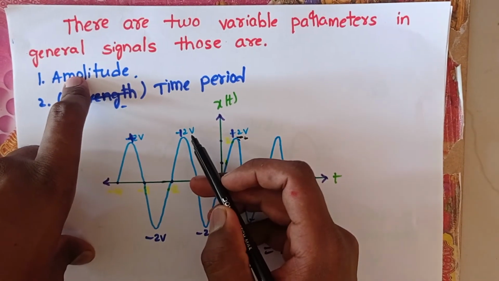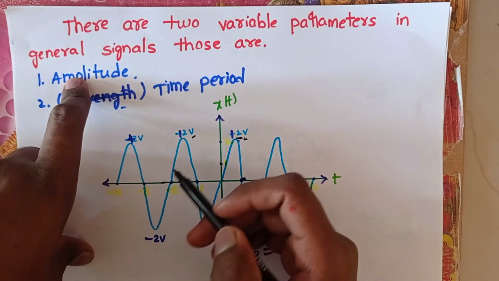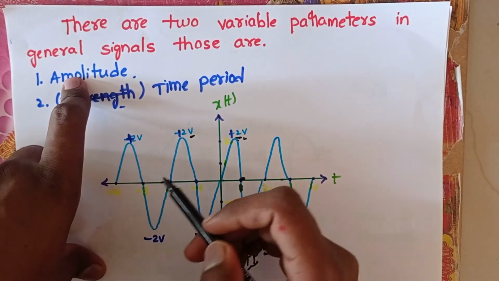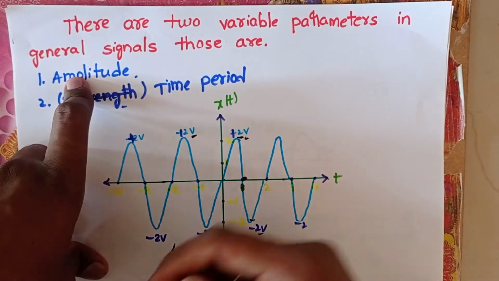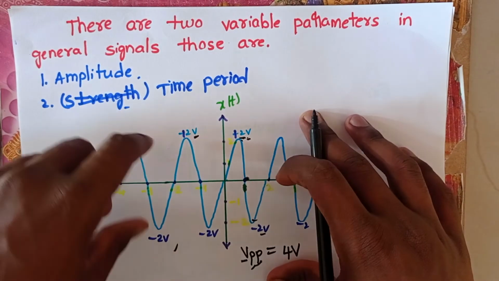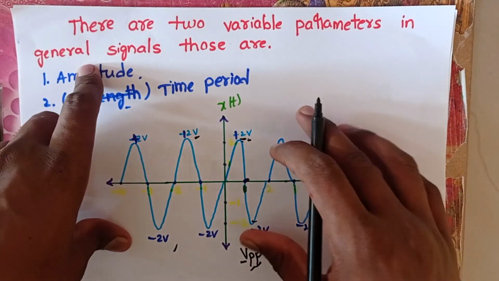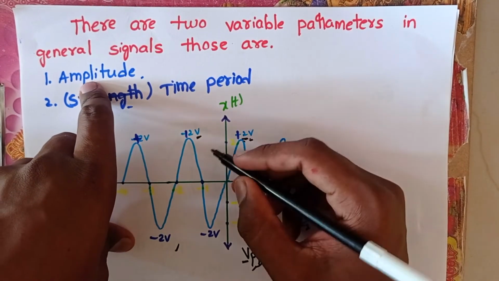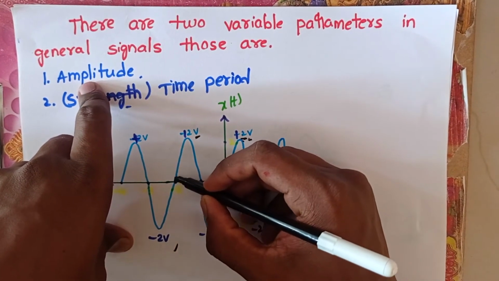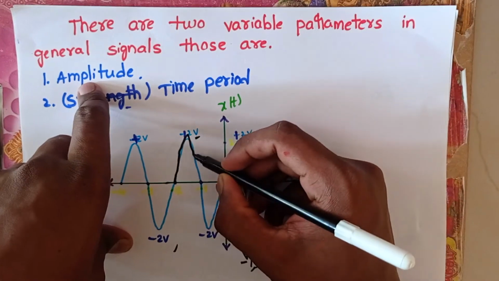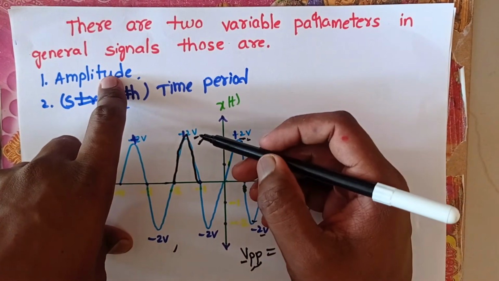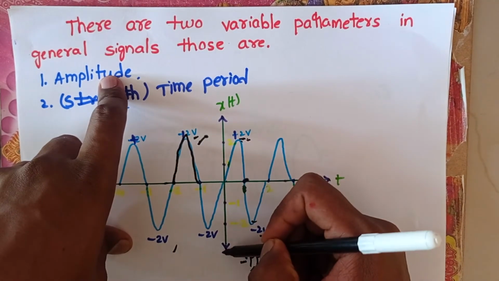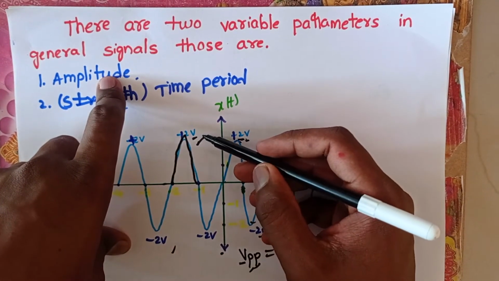Here also observe we have plus 2 volts as the voltage on the top side and minus 2 volts on the downside. These are the voltages. When we consider the amplitude, we only consider the top side. That is, this is 2 volts amplitude. When we consider peak to peak amplitude, we have to consider from top to bottom.